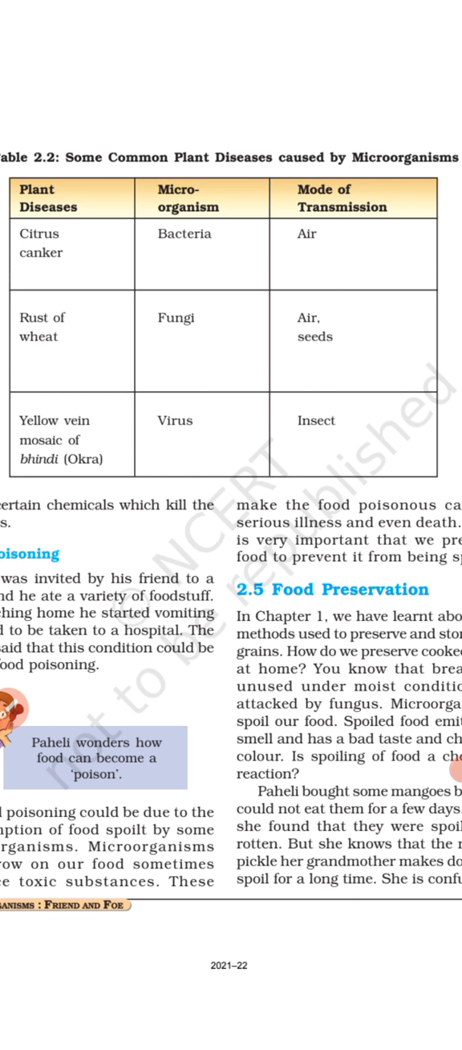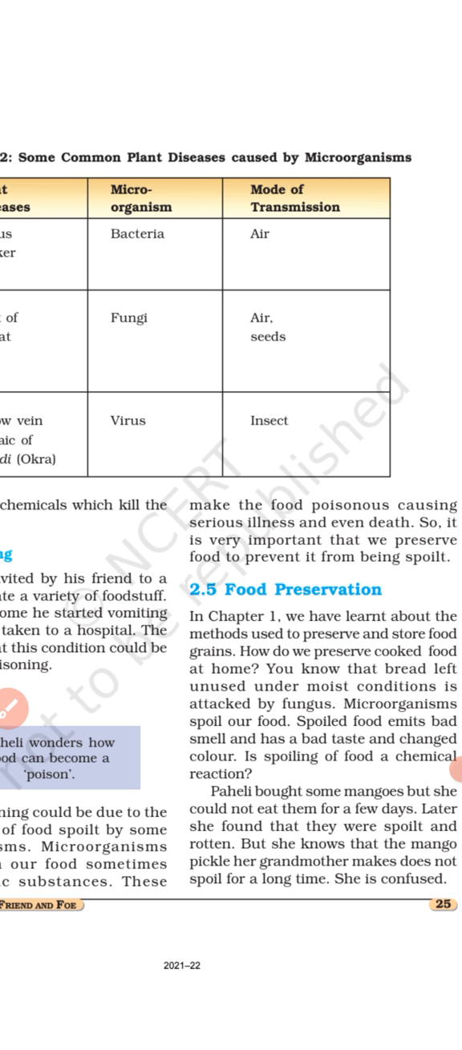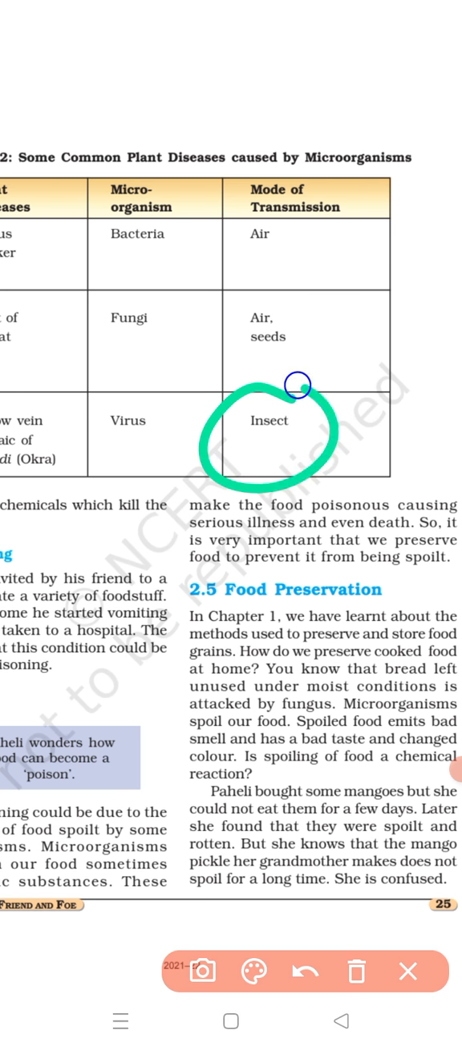So this disease is caused by again a virus. So the causative microorganism of this plant disease, yellow vein mosaic of bhindi, is a virus. And the mode of transmission: the yellow vein mosaic of bhindi disease is transmitted through what? Insects. It is transmitted through insects. Clear? Okay.